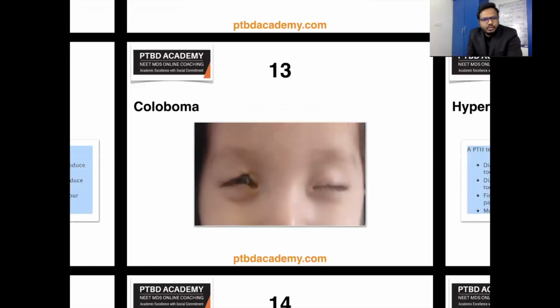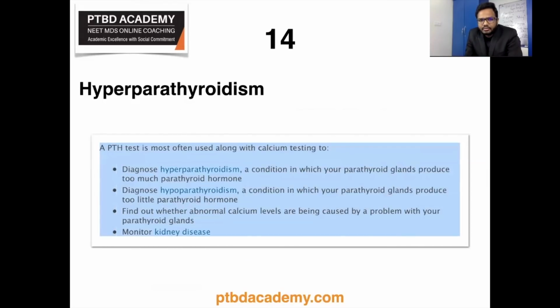Okay. Now let's move on to the next topic, biochemical test for hyperparathyroidism. In fact, very recently, my mother was diagnosed with the same. So the nephrologist suggested a PTH and also serum calcium levels. So you can see PTH test is used for diagnosing hyperparathyroidism, and to find out whether abnormal calcium levels are being caused by a problem with the parathyroid glands or any other cause, monitoring kidney disease, etc.